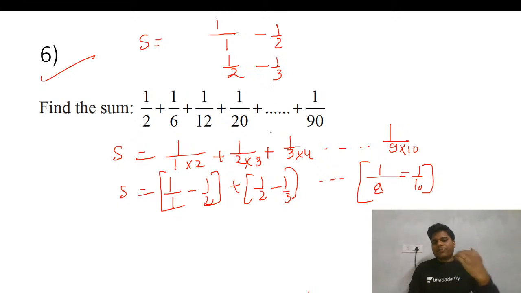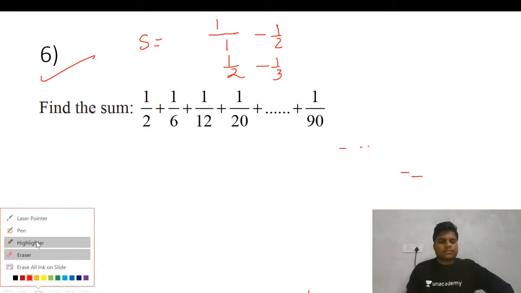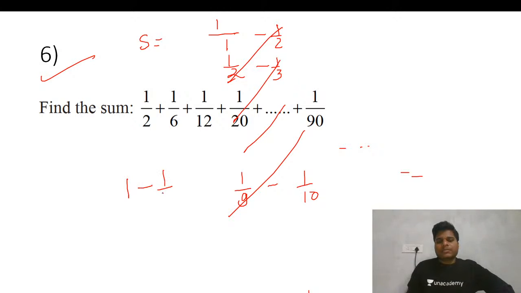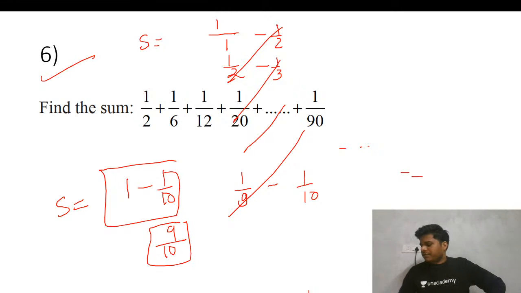In this manner, if you write up to 1 by 90, it becomes 1 by 9 minus 1 by 10. See, if you observe, all these terms will get cancelled. We will have only these final terms, these two terms will be the summation. So 10 minus 1 by 10, 9 by 10 will be the answer.